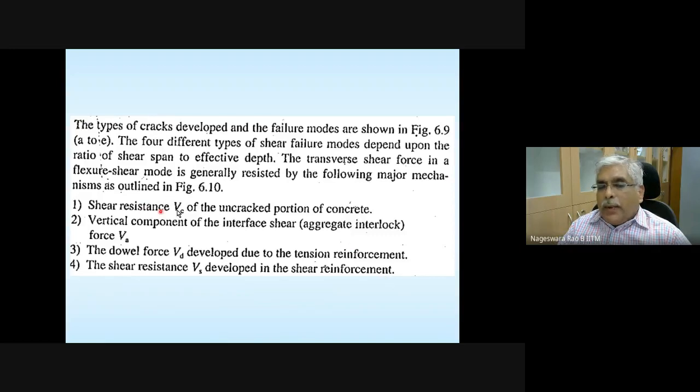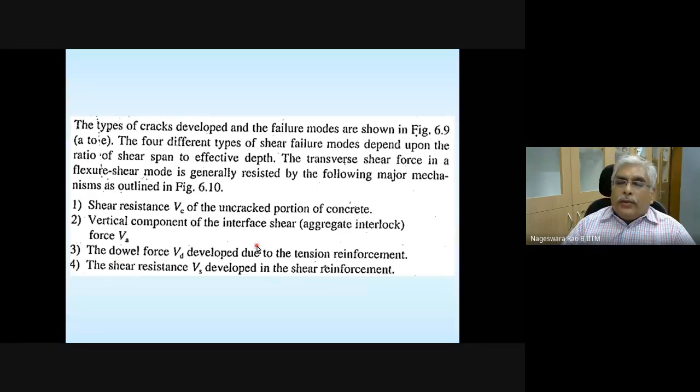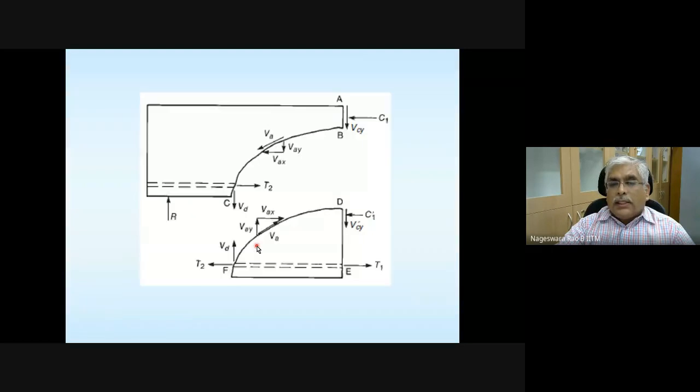So all these three parts, that is uncracked portion, aggregate interlock, dowel force, are all lumped together and given to you in the form of design shear strength in Table 19, which is a function of grade of concrete and percentage of tensile steel. That is denoted with the letter tau C. Tau C is the design shear strength of concrete. So now let me proceed further if you don't have any questions.